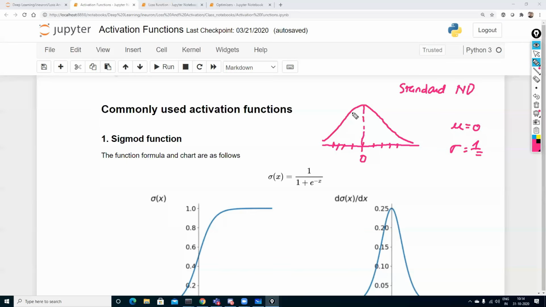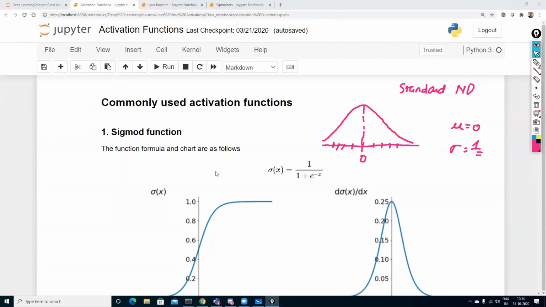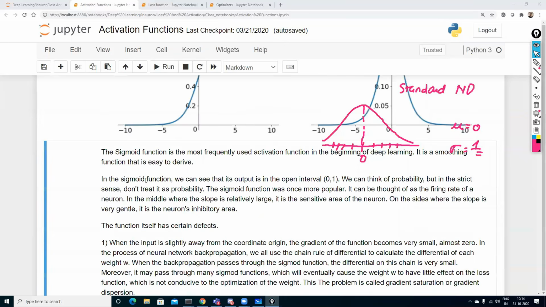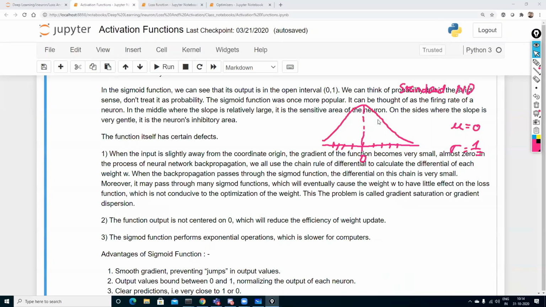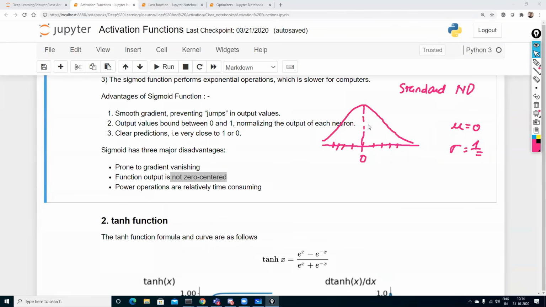What is the meaning of this? If I take my function output as 0, I can say that this data is basically 0 centered. Why is it 0 centered? Because understand over here, 0 centered basically means what? I'll tell you, because this is very important to understand.